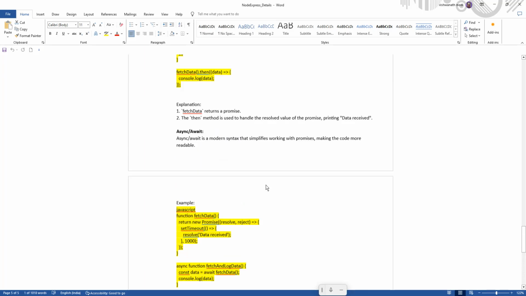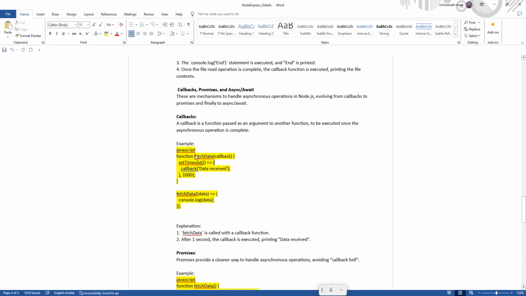Here the fetch data is there. Once the program is running, it calls fetch data and takes the data as a parameter. This is the arrow function.